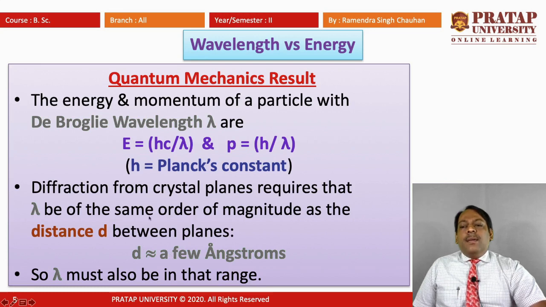So if we want to study some pattern which can give relevant information of the crystal, then the wavelength of that wave must be comparable to the lattice spacing d, that is a few angstroms. So lambda must also be in that range.